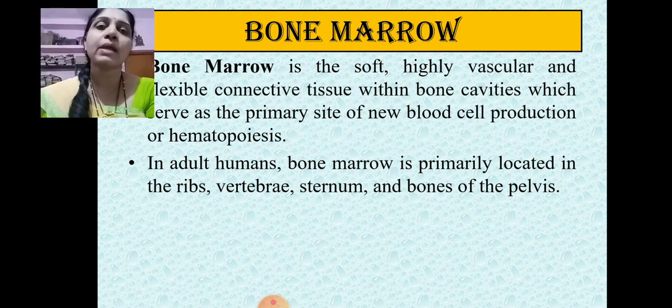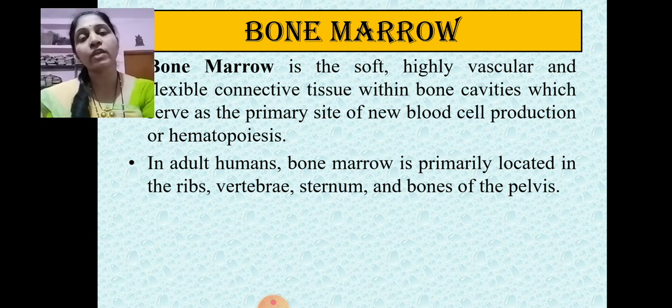Now the second primary lymphoid organ is the bone marrow. Again, bone marrow is majorly important, because the process of hematopoiesis, the initial step for the development of immune cells, starts within the bone marrow, and throughout our life this process of hematopoiesis is carried out within the bone marrow. So it is the most important primary lymphoid organ responsible for giving the immune cells.